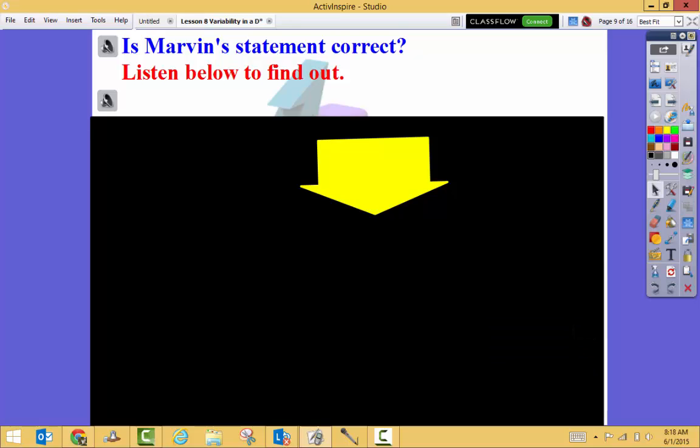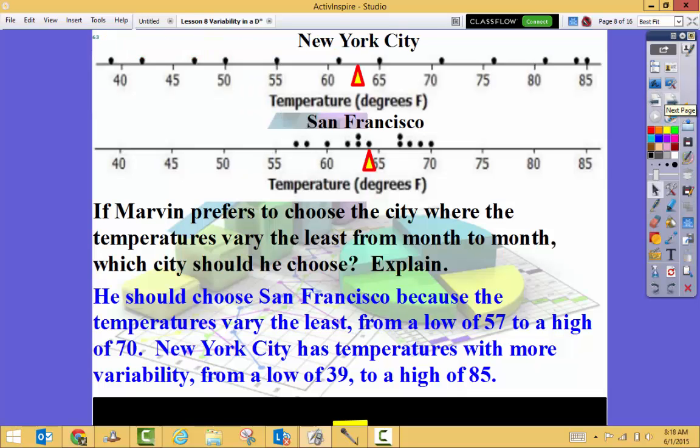So Marvin's statement that 63 degrees for New York and 64 degrees for San Francisco represents all the data as an average temperature is correct, but it doesn't represent our typical temperature. Typical means normal or expected. If I say 64 degrees is a typical or normal temperature for San Francisco, that's pretty close to being correct for all the months. It's not very far off from 57, and 64 is not very far away from 70.